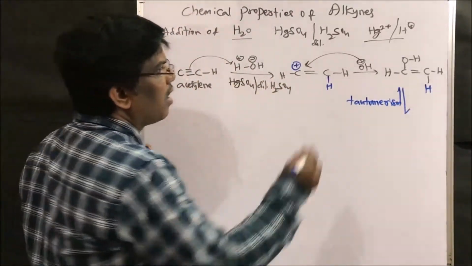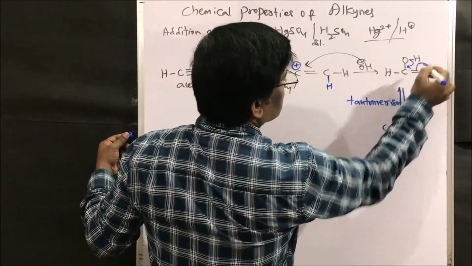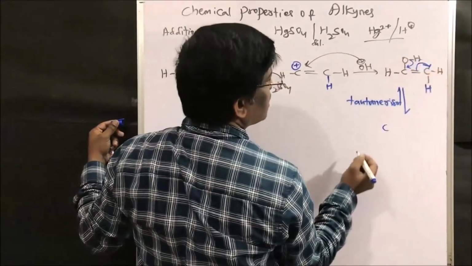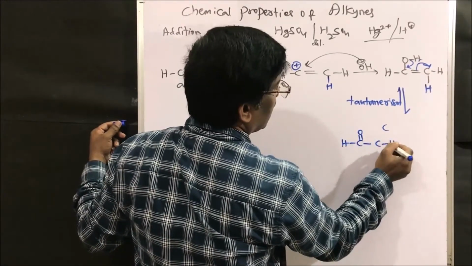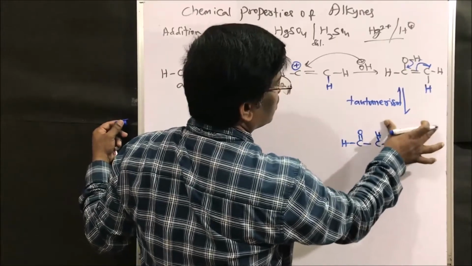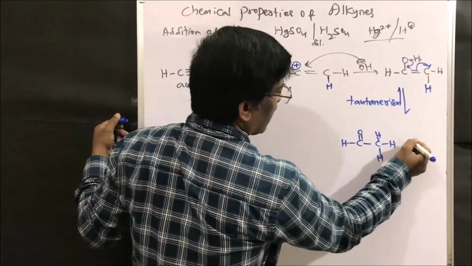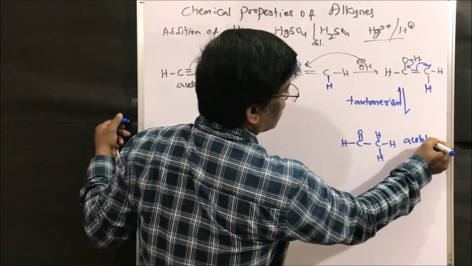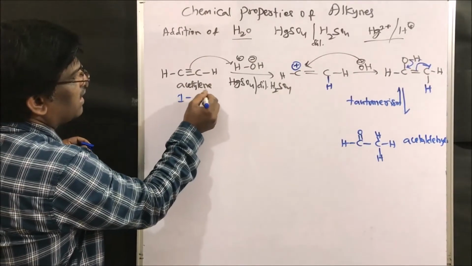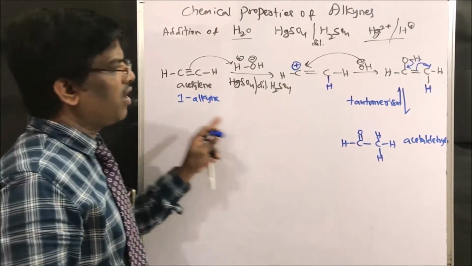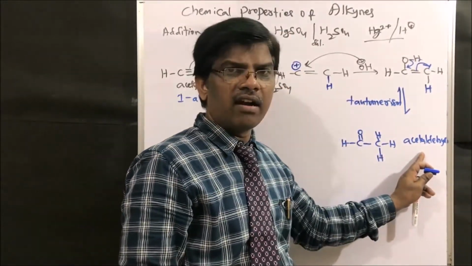It undergoes tautomerism to give an aldehyde. So what happens? This hydrogen goes here and comes here to give hydrogen, hydrogen, and here hydrogen. What is this? Acetaldehyde. So this is one alkyne, and from acetylene we are going to get acetaldehyde.